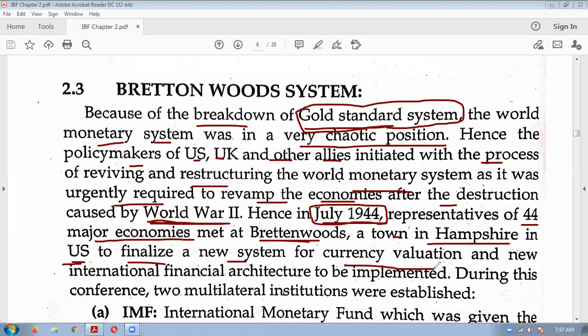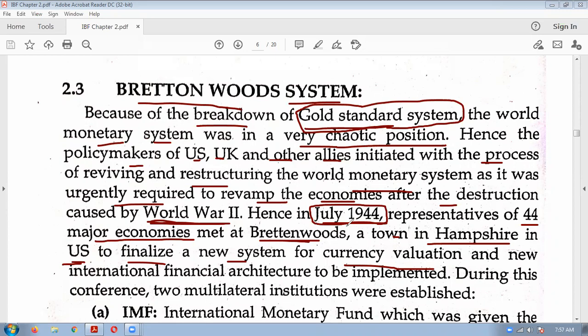So remember, Bretton Woods is a place in Hampshire in USA. The Bretton Woods conference is a conference in which representatives from 44 major economies came to discuss the new system for currency valuation.